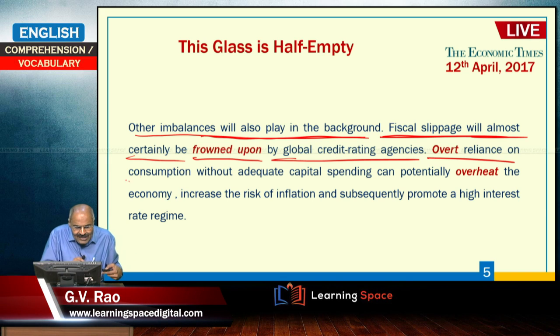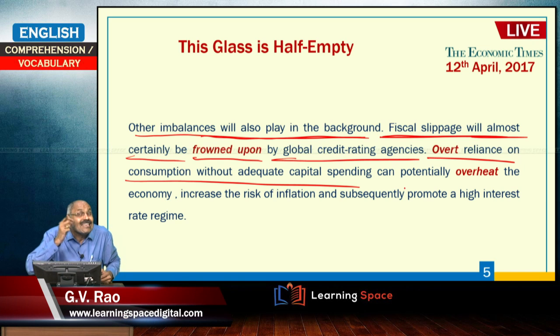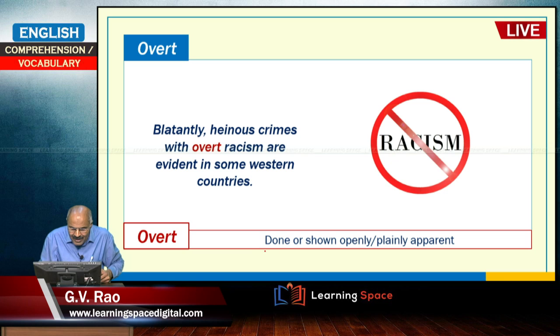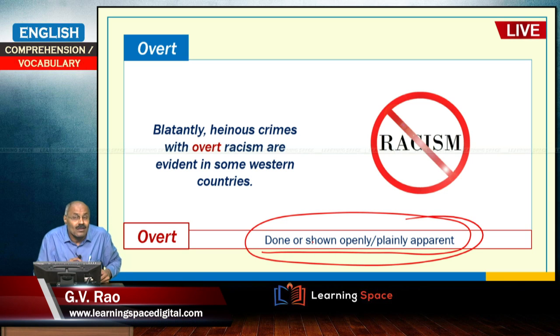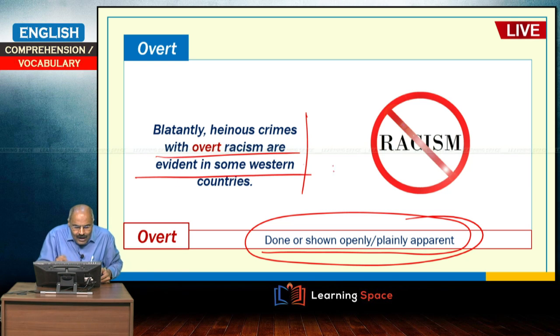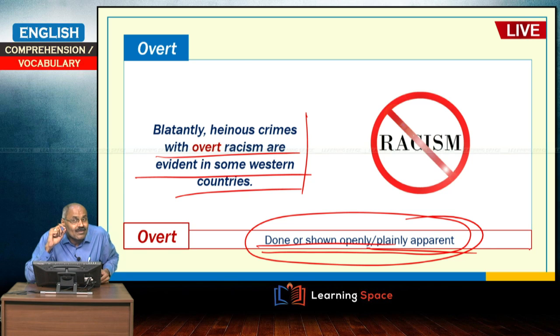Then overt reliance on consumption, that is clearly evident, plainly evident reliance on consumption for GDP. Look into this word, overt. Overt means done or shown openly, or you can say plainly apparent, there is nothing to hide. So, here you see the example, blatantly heinous crimes with overt racism are evident in some Western countries. Overt means done or shown openly, plainly apparent, right.